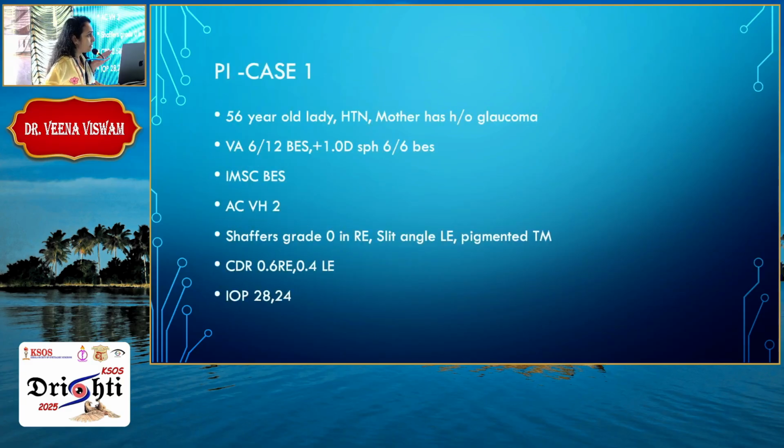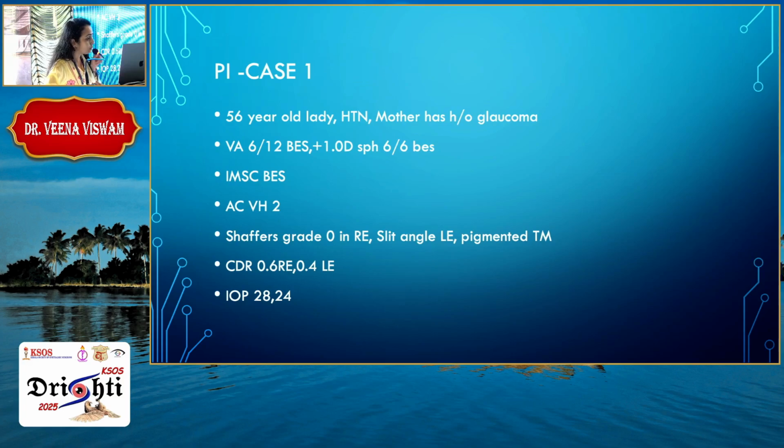Then I am discussing three rare, important cases after PI and one after selective laser trabeculoplasty complications which I got. So this is case number 1. It was a 56-year-old lady who was hypertensive, and her mother had a history of glaucoma. Her visual acuity was 6/12 in both eyes. She had a +1 diopter sphere with 6/6 vision in both eyes.